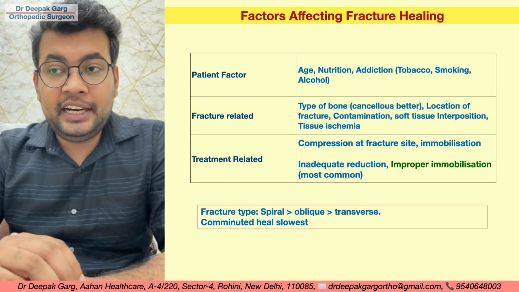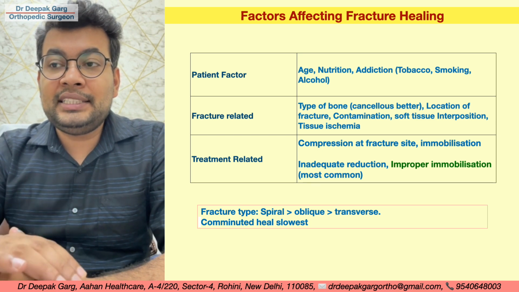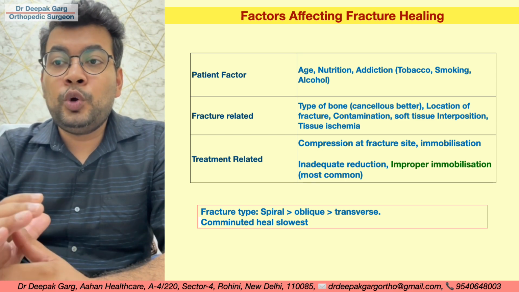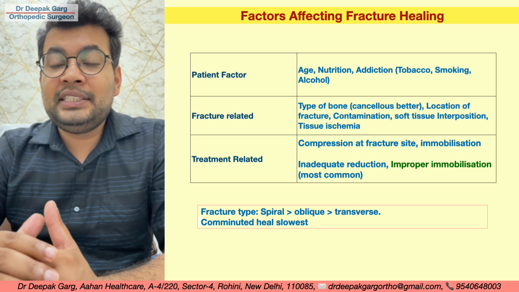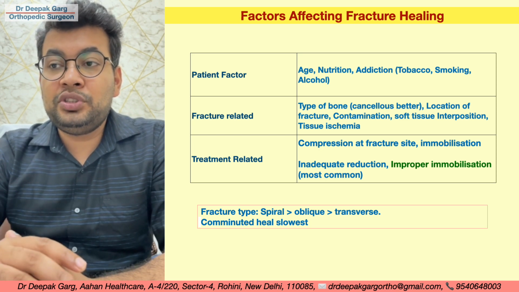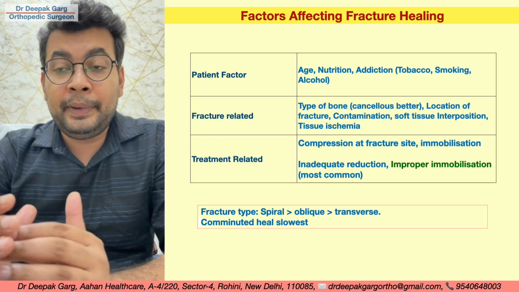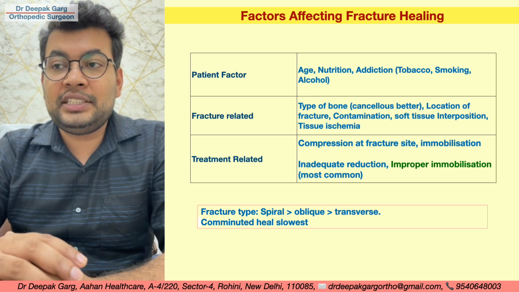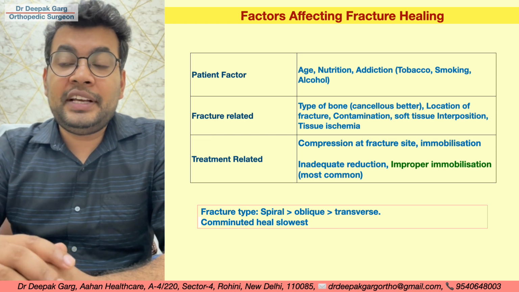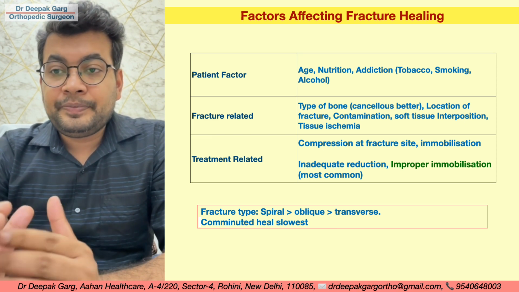Now fracture related factors: type of the bone, cancellous bone heals better; location of the fracture; contamination. If there is contamination, fracture healing will be reduced. Soft tissue interposition may cause non-union. Tissue ischemia is a bad factor for fracture healing. Location of the fracture: if metaphyseal, it will heal better.